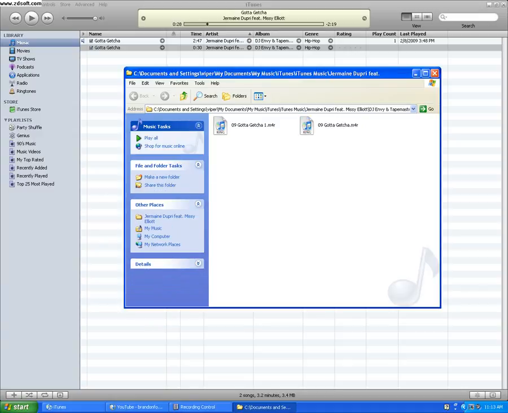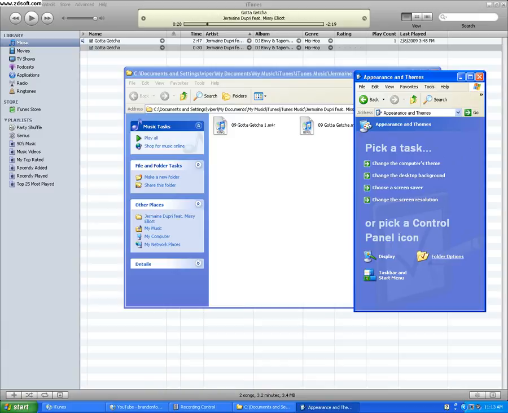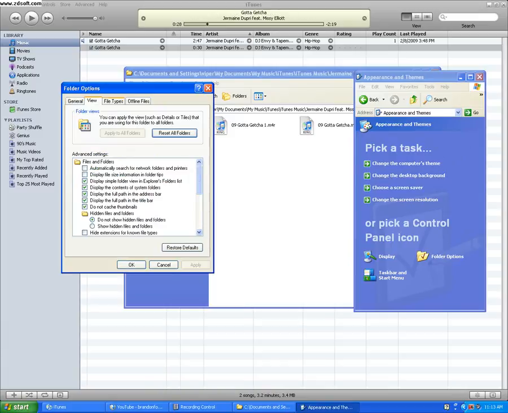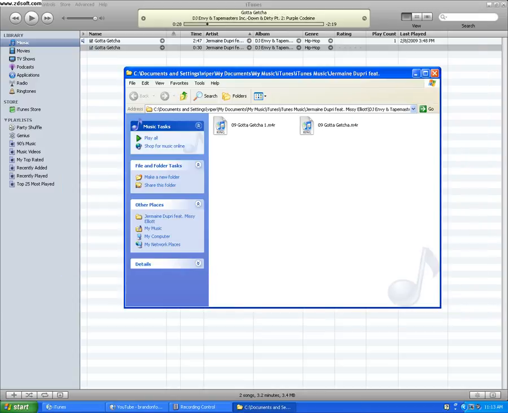You should be able to do that on Windows Vista. If you cannot do that on Windows XP, you have to select Start, Control Panel, Appearance and Themes, Folder Options, View, and make sure that Hide Extensions for Known File Types is unticked. Then select OK, and then you should be able to change that to .m4r.